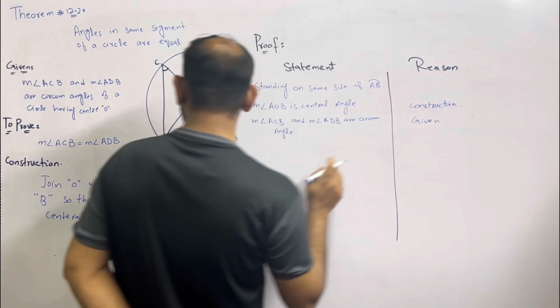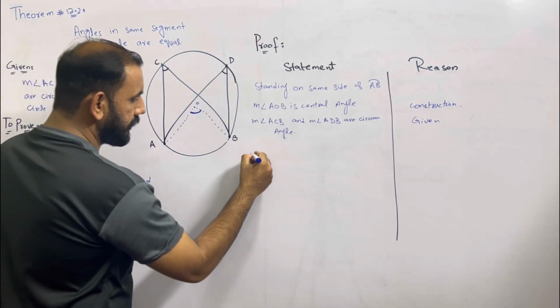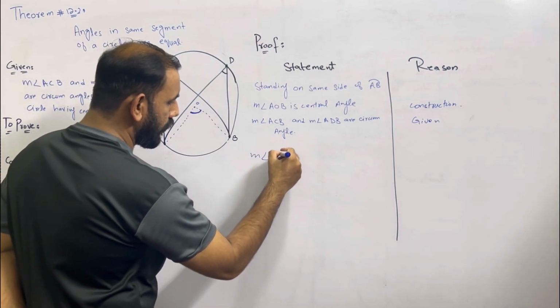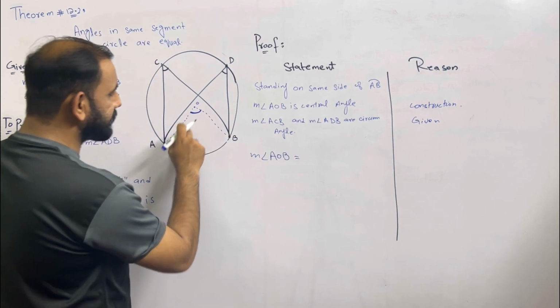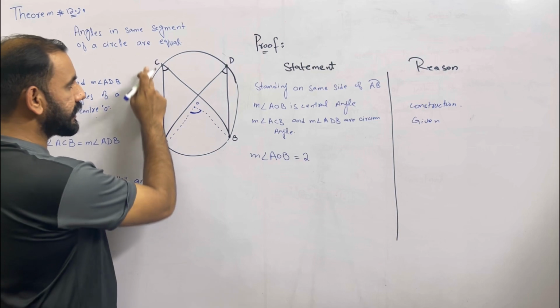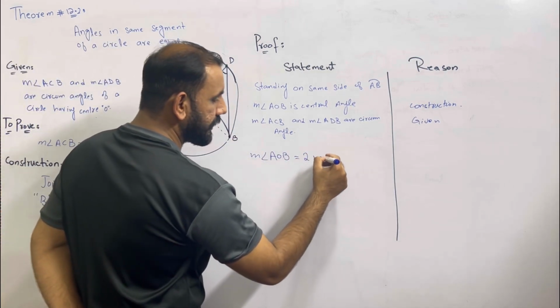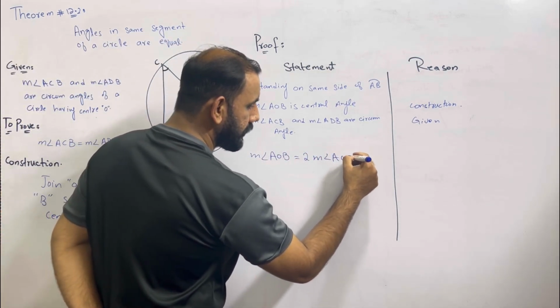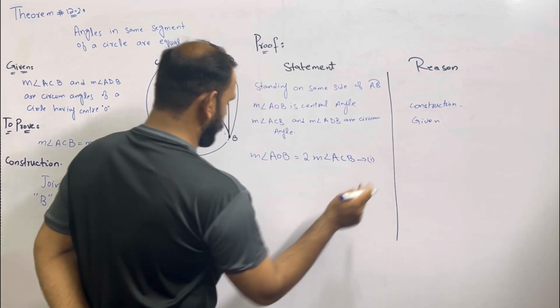So first of all, we will write that measurement of angle AOB is equal to, this is the central angle. So it would be the double of the circumangle, that is ACB. Measurement of angle ACB, this is equation number 1.